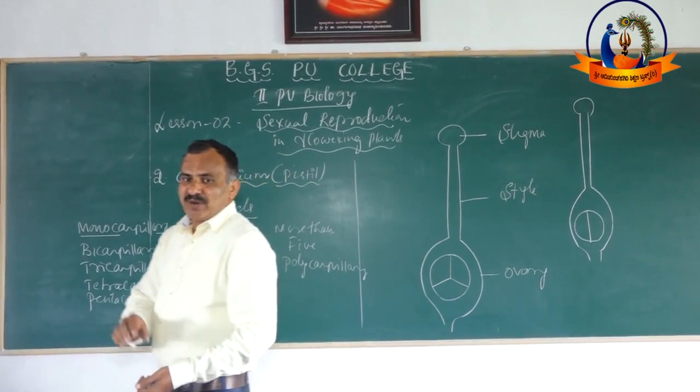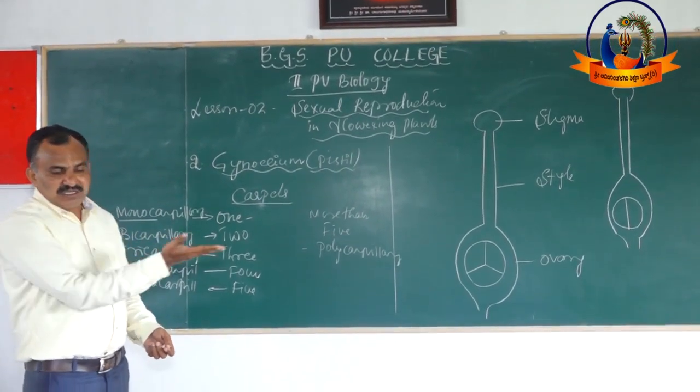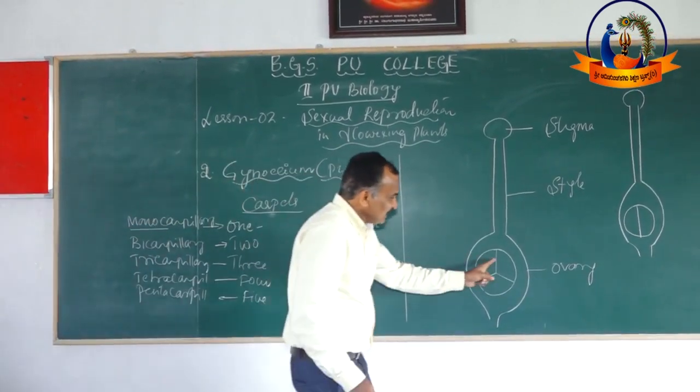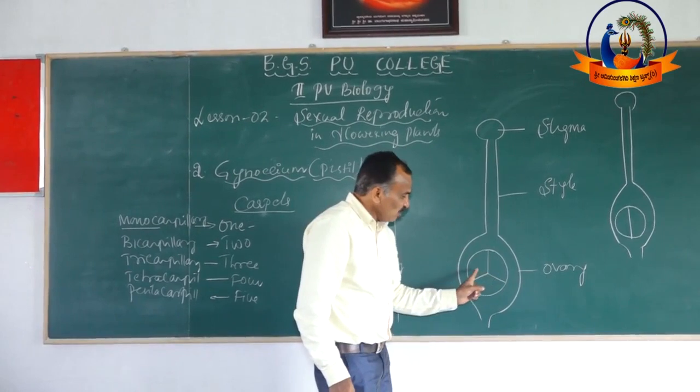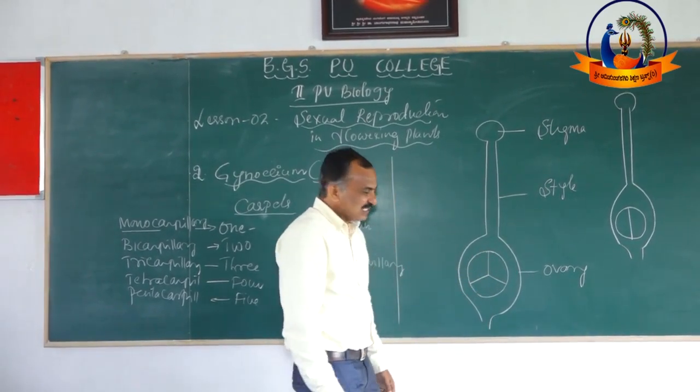Just imagine a tomato. Cut open the tomato longitudinally, so that we find a structure like this. How many carpels are in a tomato? Three carpels, right?